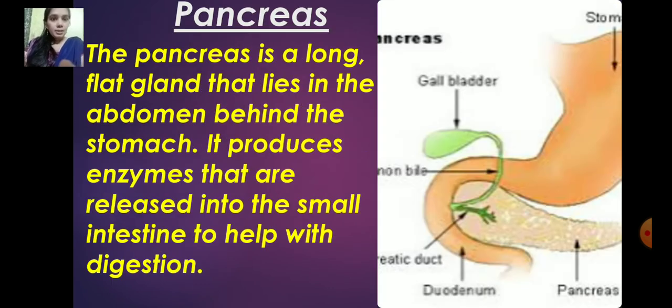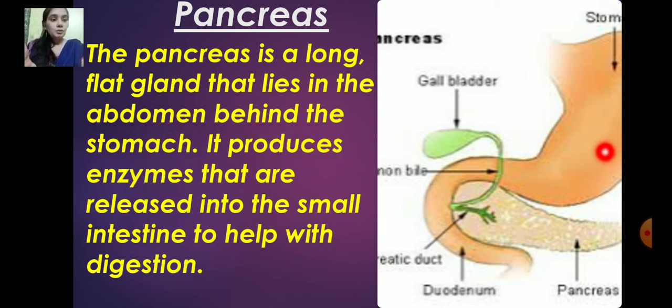Now let us learn, yes, pancreas and the liver. As I told, they produce some juice. Juice means not orange juice or Mosambi juice. It's the acid that helps to digest the food, right? So what is called pancreas? The pancreas is a long flat gland that lies in the abdomen behind the stomach.